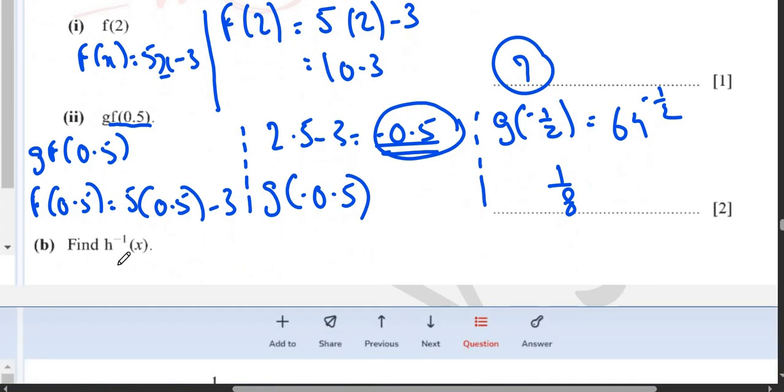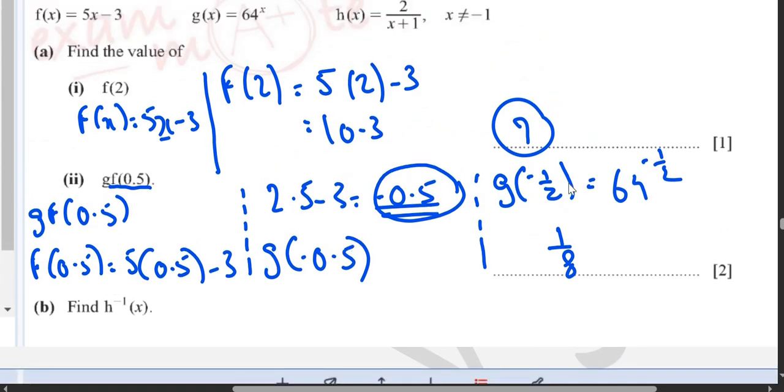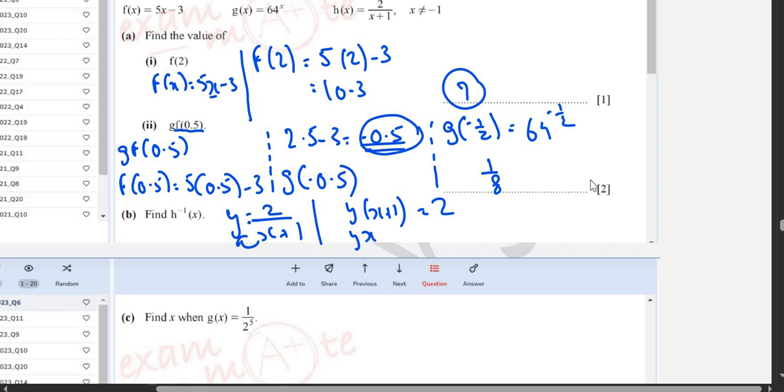Next question says find h inverse of x. So look, h inverse x basically means you will do, let me zoom out for you guys, y is equal to 2 upon x plus 1. Then y multiplied by x plus 1, because this whole thing will go up there and multiply with y, is equal to 2. This becomes yx plus y is equal to 2.